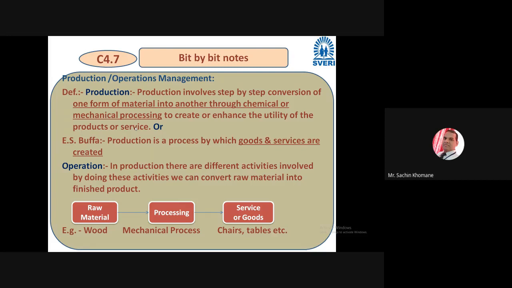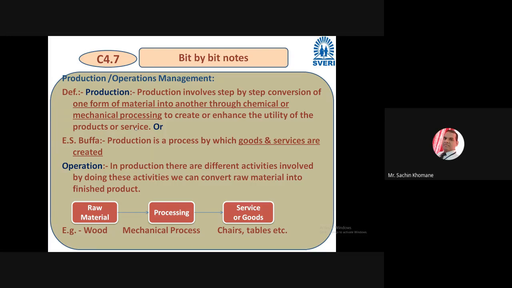This definition is very well known to everybody, a very basic definition. But as a part of this particular unit, let us discuss. So friends, production involves step by step conversion of one form of material into another through chemical or mechanical process to create or enhance the utility of the product or service.